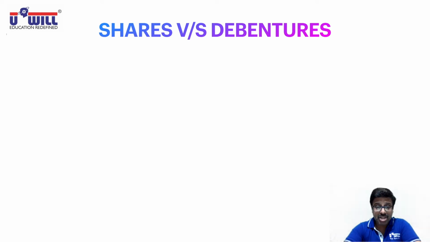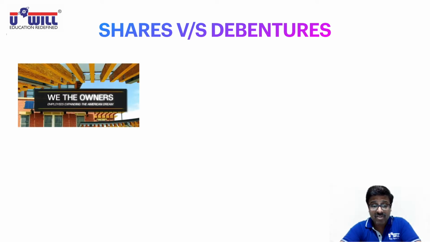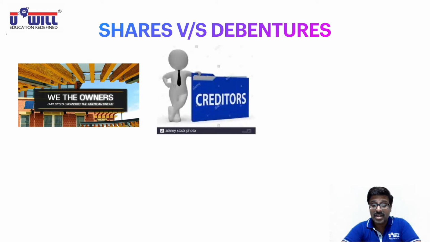So who are the shareholders? They are the owners of the company. Shareholders are the real owners of the company. And who are the debenture holders? They are the creditors of the company. As I said in the beginning itself, if a company wants to collect huge funds but does not want to give ownership, then it will issue debentures. Generally the face value of a share is 10 rupees, whereas a debenture's face value is 100 rupees. It means on a single share you can collect 10 rupees minimum, whereas on a single debenture you can collect 100 rupees minimum. So first difference: shareholders are the owners, debenture holders are the creditors.